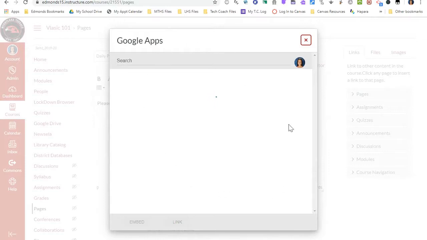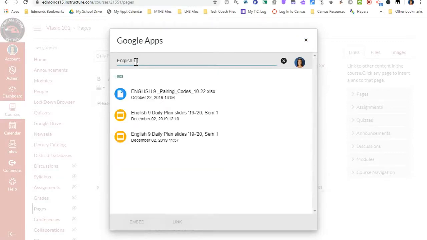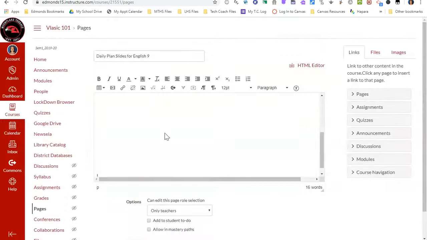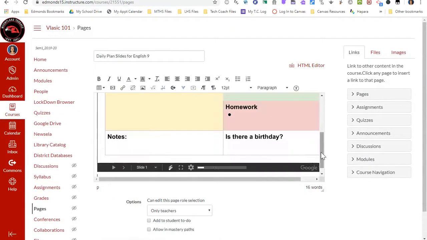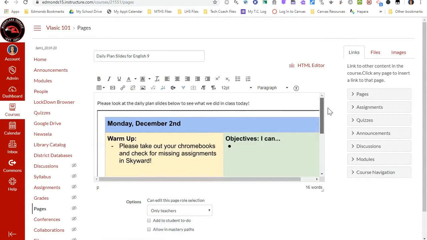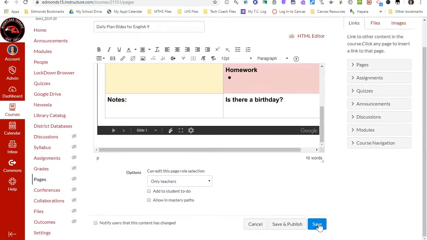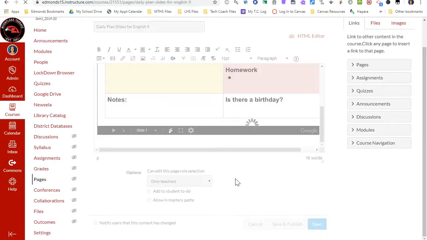And this is opening my Google Drive. So now I can find that Google Slides presentation that I want to embed. And this one I called English 9 Daily Plan Slides. And then I'm going to click Embed. So what this is doing is embedding the Google Slides presentation within this page on Canvas. Once it's embedded, I can scroll down to the bottom and I can click Save.